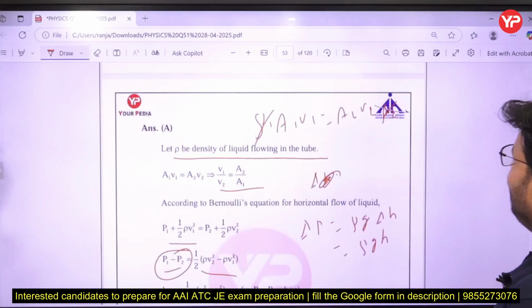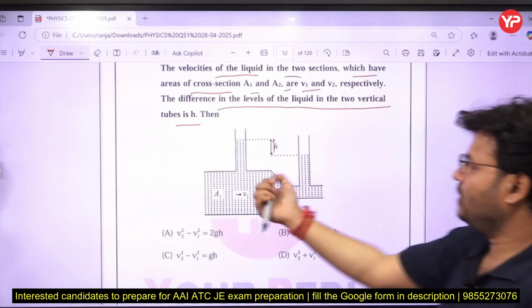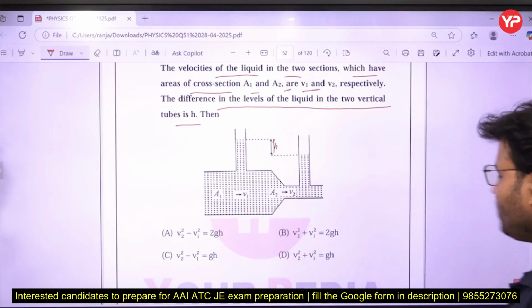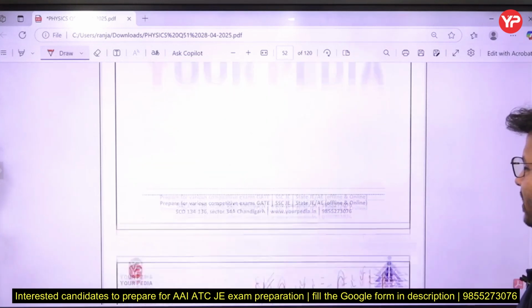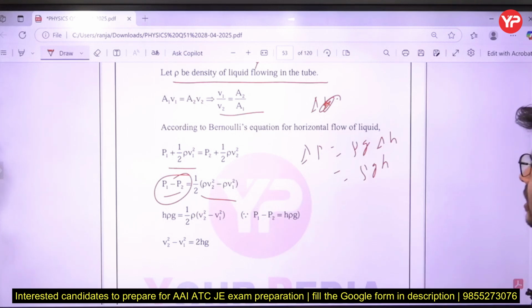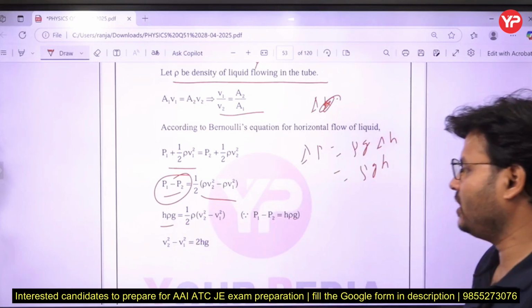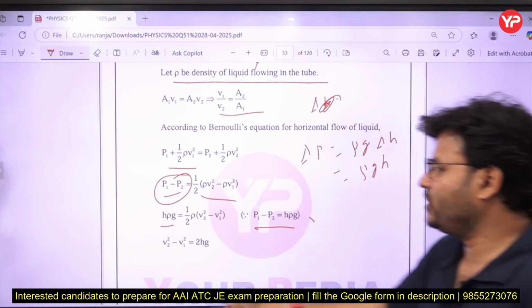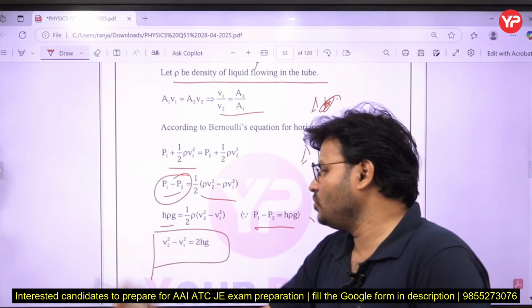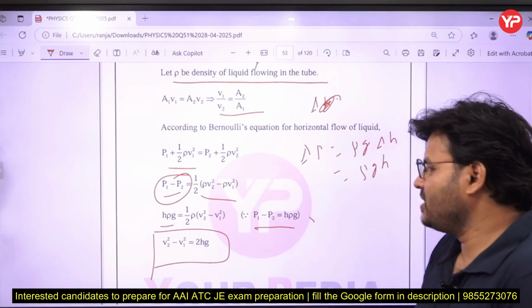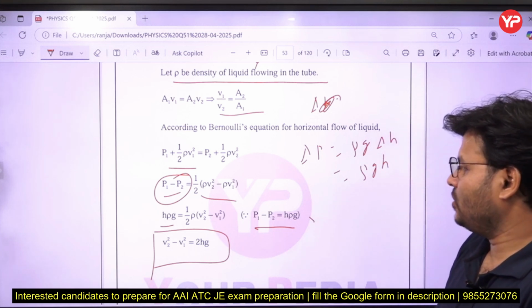What is the change in height here? We can see now, this is that one, this is that one. So the change is only h. So put that value here, and by putting that value, rho g h equal to half rho (V2 square minus V1 square), P1 minus P2 equal to rho g h. Just put that value and we'll get the answer. V2 square minus V1 square equal to 2gh.